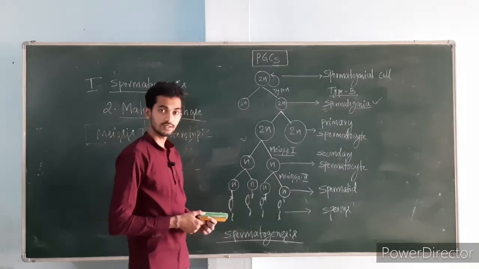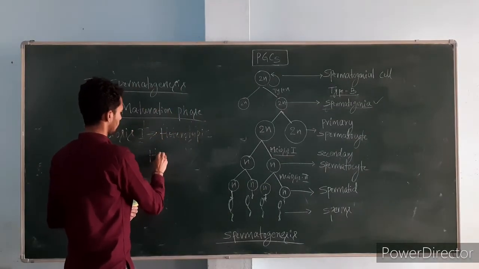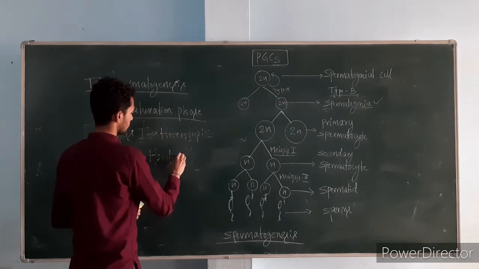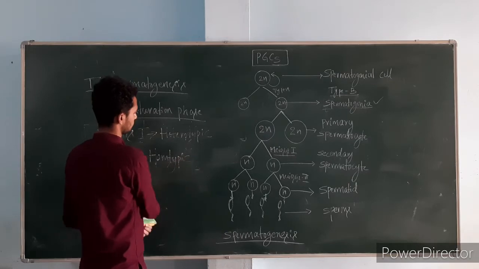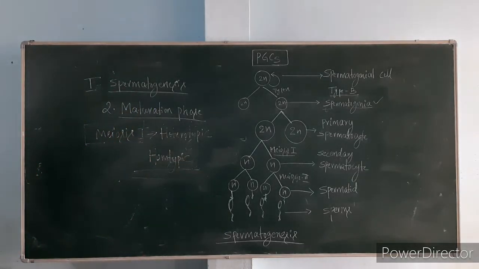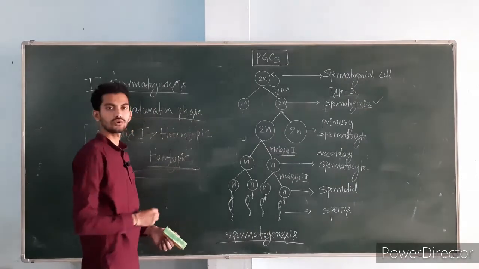But meiosis 2 is homotypic or homomorphic. Yes, meiosis 2 is the homotypic division.